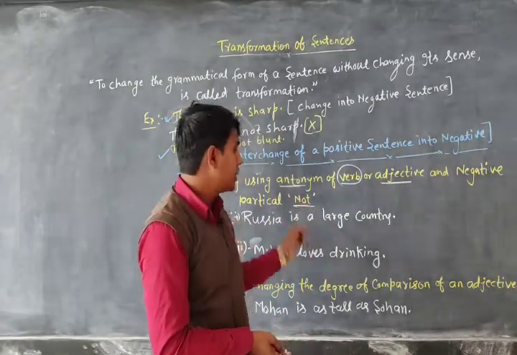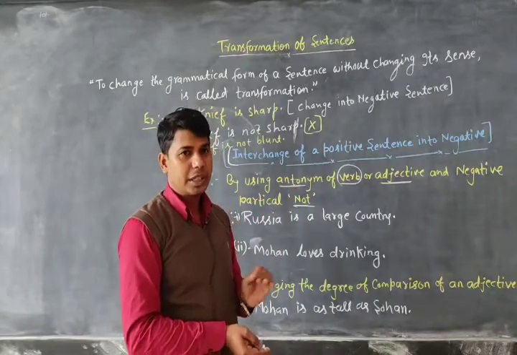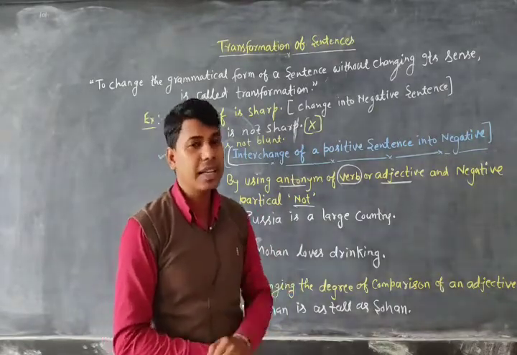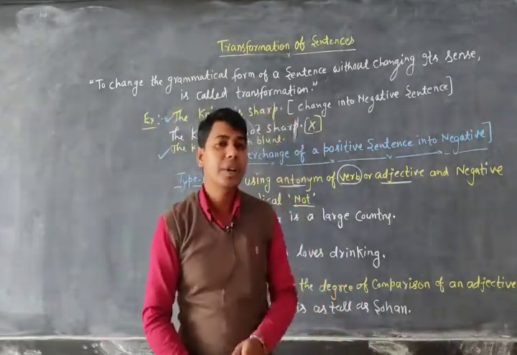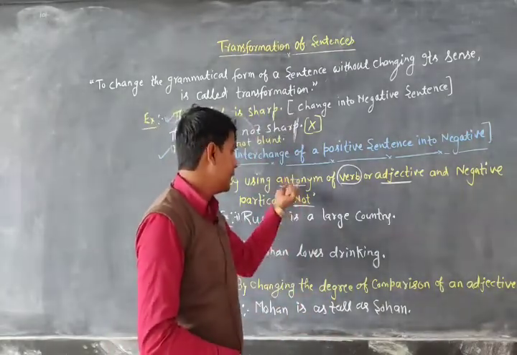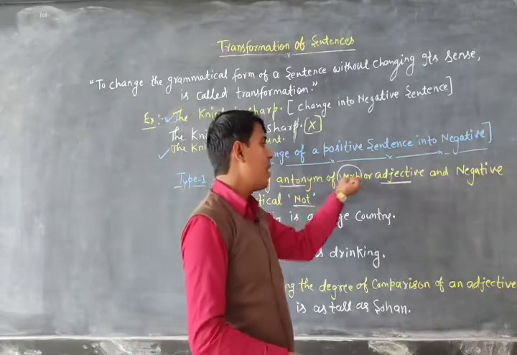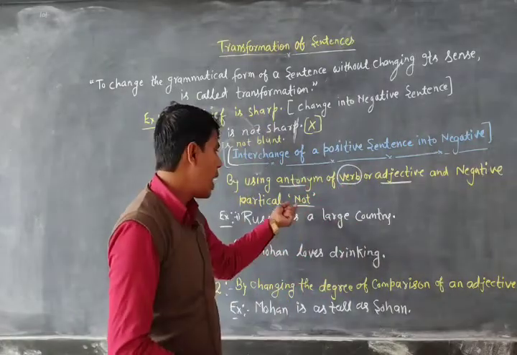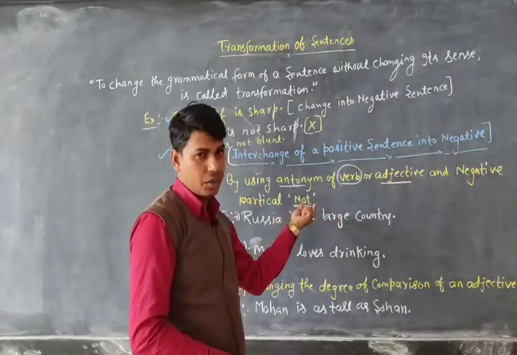So this is your type first. Suppose you have a positive sentence and you have to change it into a negative one, then you can use the negative words of the verb or adjective, and you are to use the negative particle also.